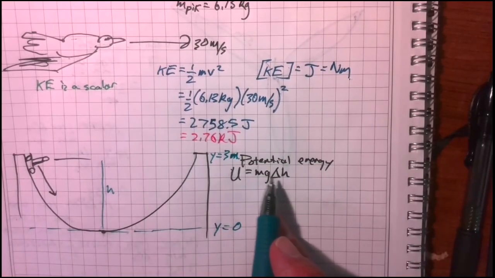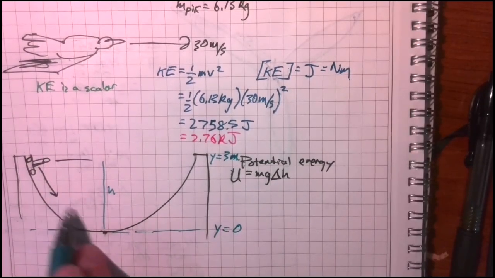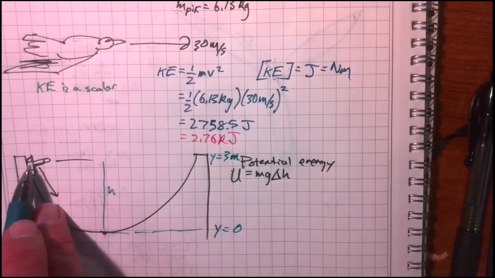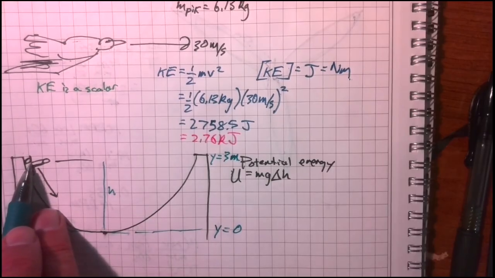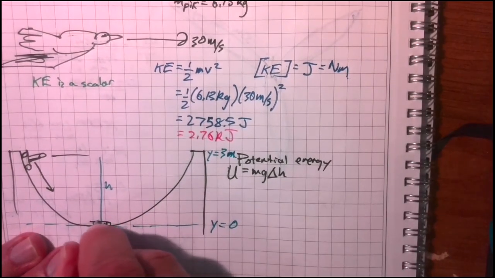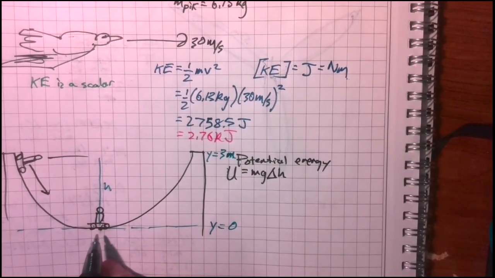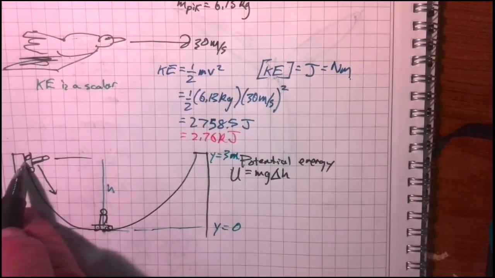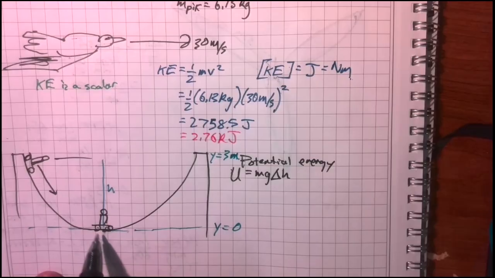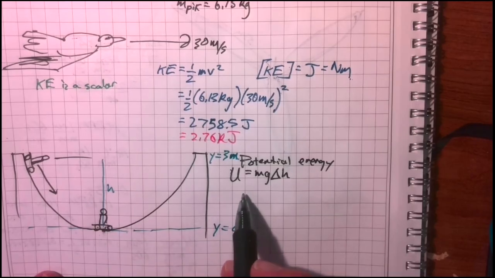So in that case, we could figure out how much potential energy the skateboarder has when he's up here. If he gets released off the top, that potential energy is going to change into kinetic energy, because gravity is going to pull him down. When the skateboarder's at the bottom, his velocity is going to be pretty high. When he starts out, all of his energy is potential, and down here it's kinetic energy. So if I asked you what is the velocity of the skateboarder at the bottom, we could compute that now.